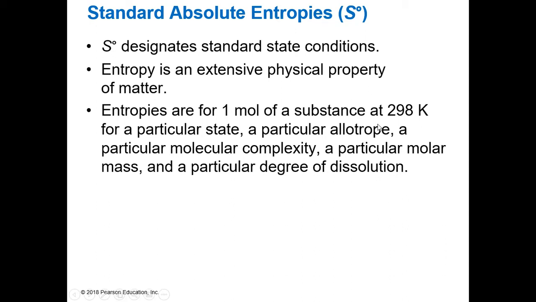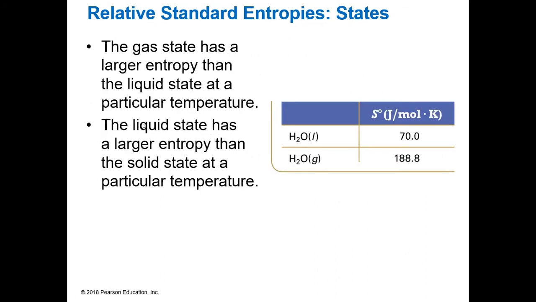If it was a particular allotrope, so the difference between diamond and graphite. If the molecular complexity changed, if it had a ring structure or a straight chain of carbons, maybe. Particular molar mass, a particular degree of dissolution. These entropies are all different based on what we're looking for. So you would be given a chart. It would tell you what you need.